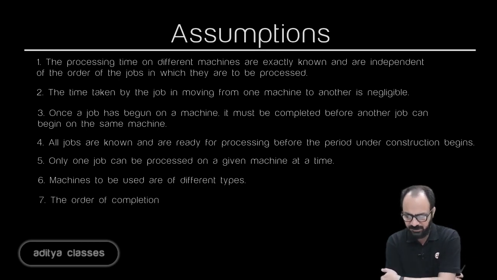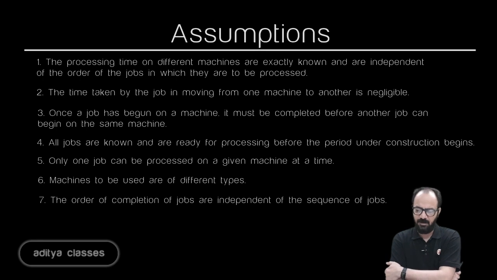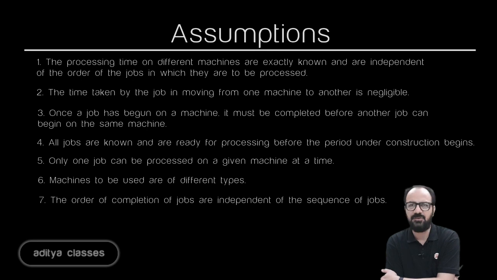The order of completion of jobs is independent of the sequence of jobs. The order in which they are completed is independent of the sequence in which they arrive. Why? Because my sequencing will be based on Johnson's rule.